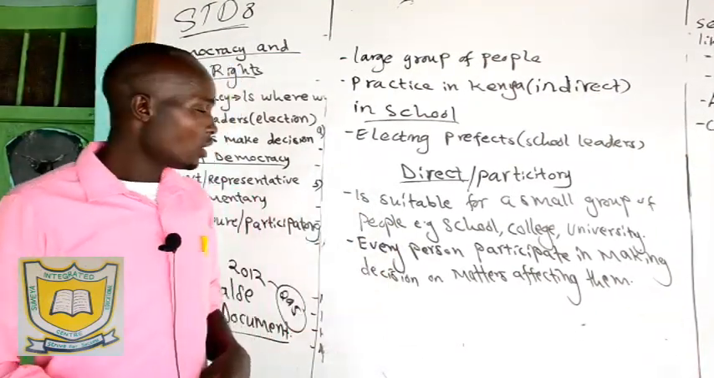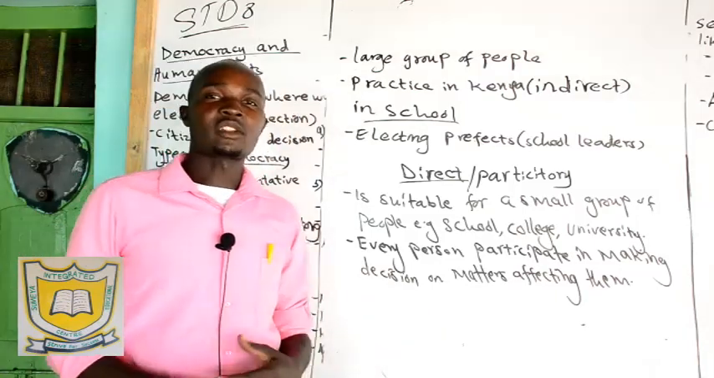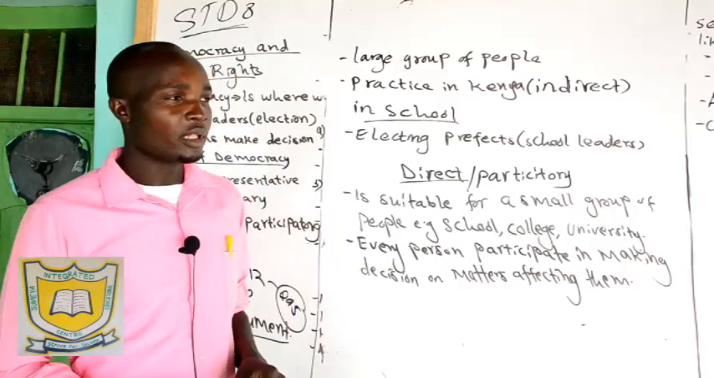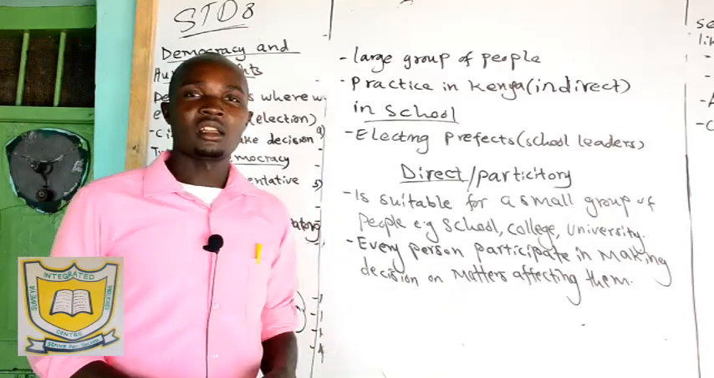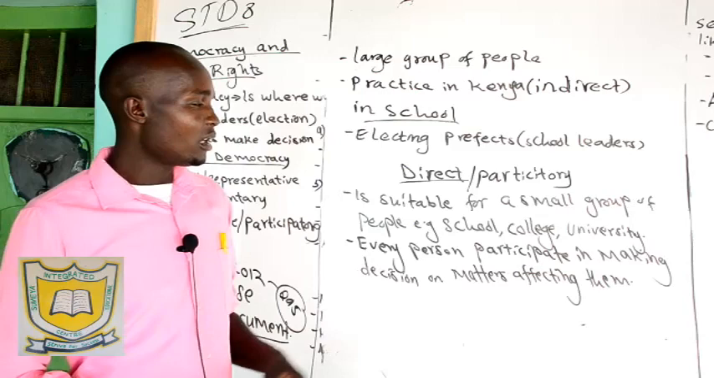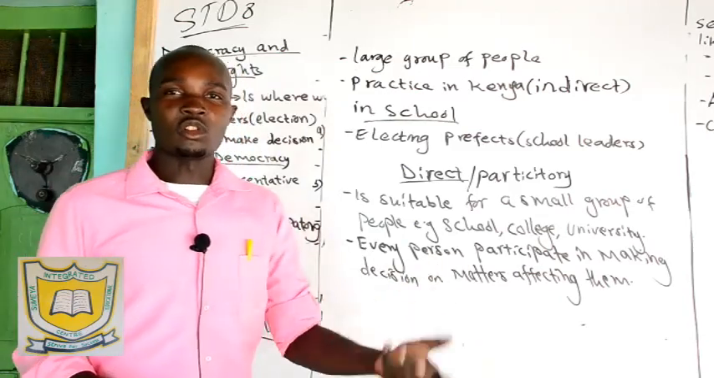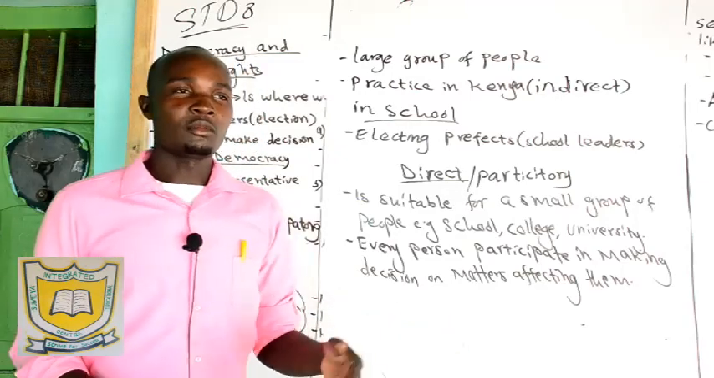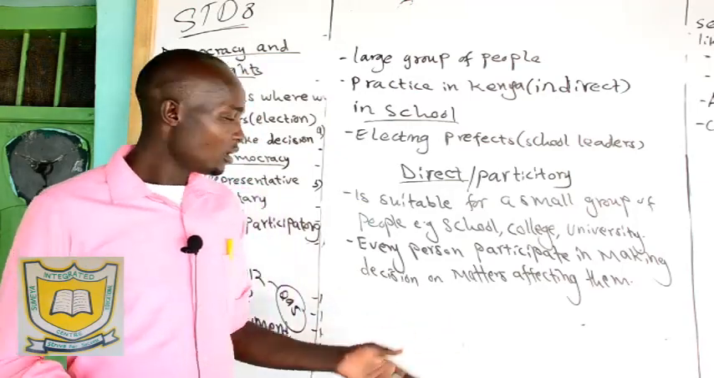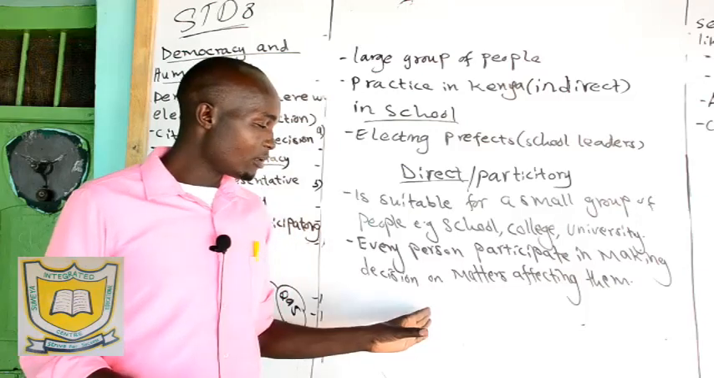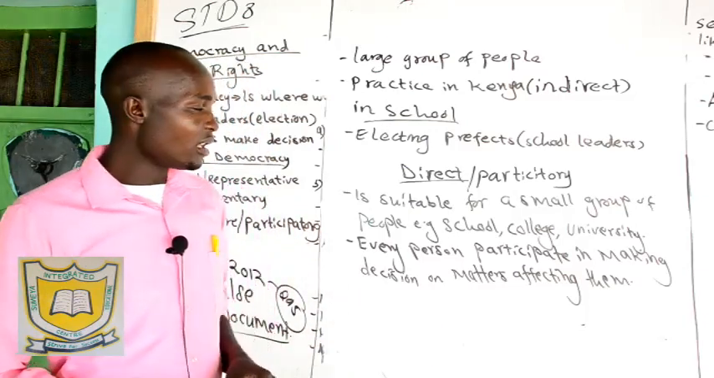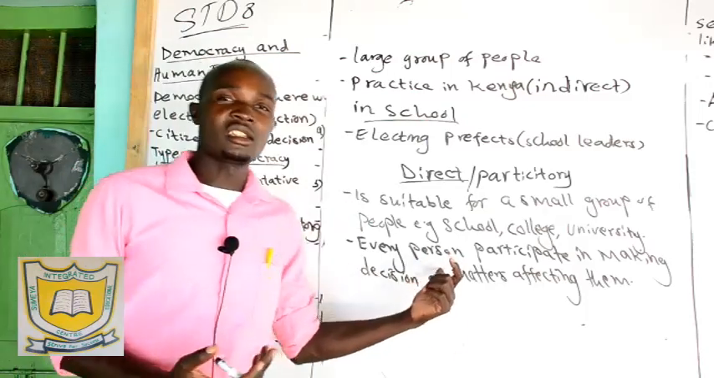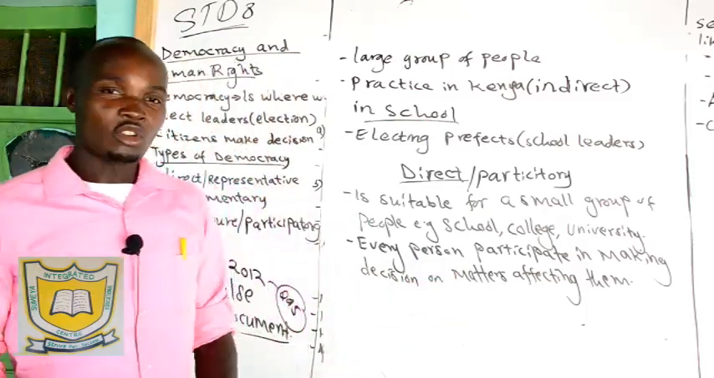For example, let us take a social studies class where the teacher comes in and asks the pupils, now pupils, we want to go for a tour in Mombasa or Kisumu. Where do you think we should go? Then somebody will raise a hand. So you say Kisumu, Mombasa, Kisumu, Mombasa. So all these people are participating in decision making. That's what you call direct democracy, because everybody participates in making decisions on matters affecting them. So remember that.